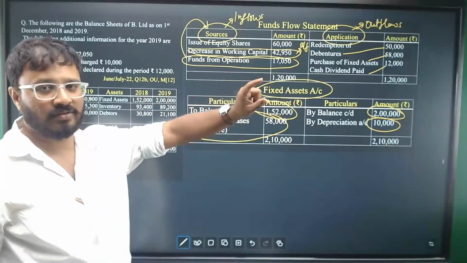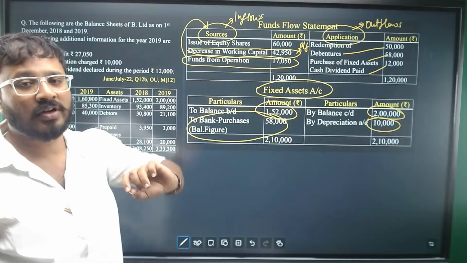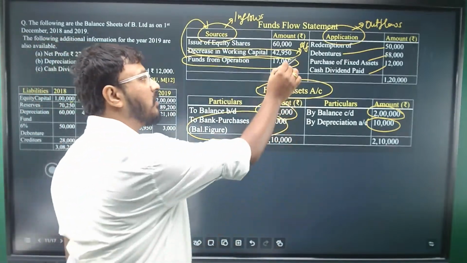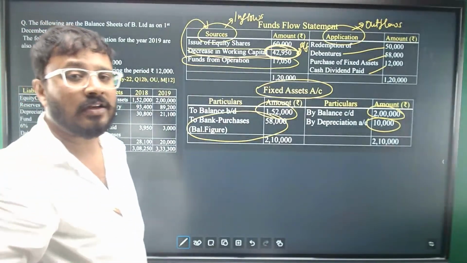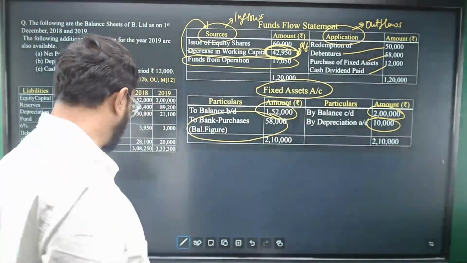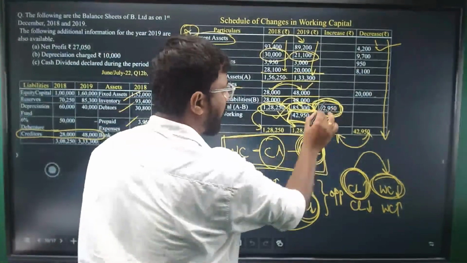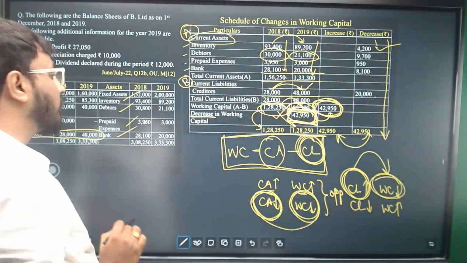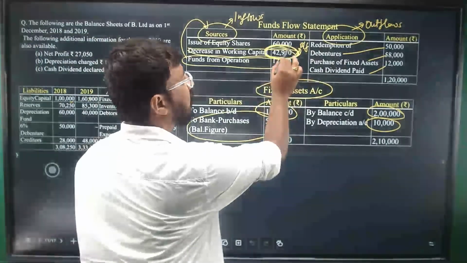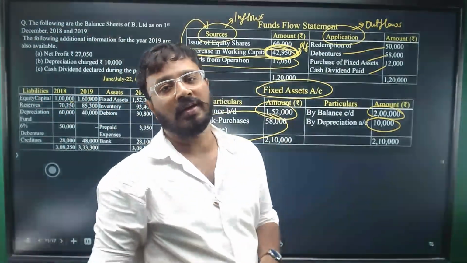The balancing figure, if it comes on the debit side, is decrease in working capital. One small check: this amount should match with the decrease you calculated in the schedule of changes in working capital. So what decrease did we get? 42,950. This amount should exactly match with the balancing figure here. Then you are confident that you solved the problem correctly, right?